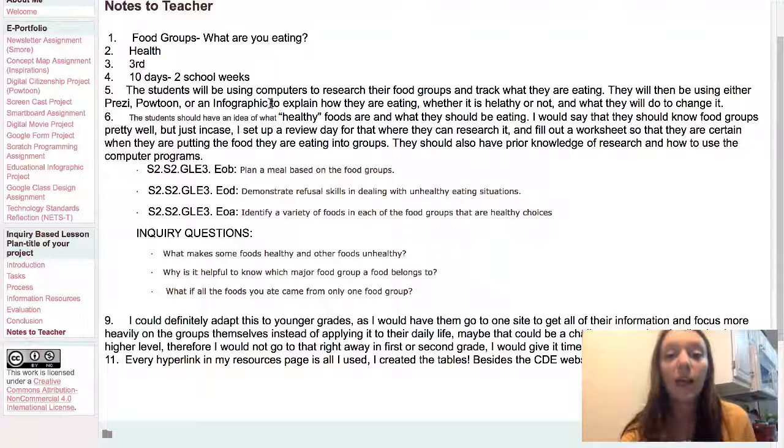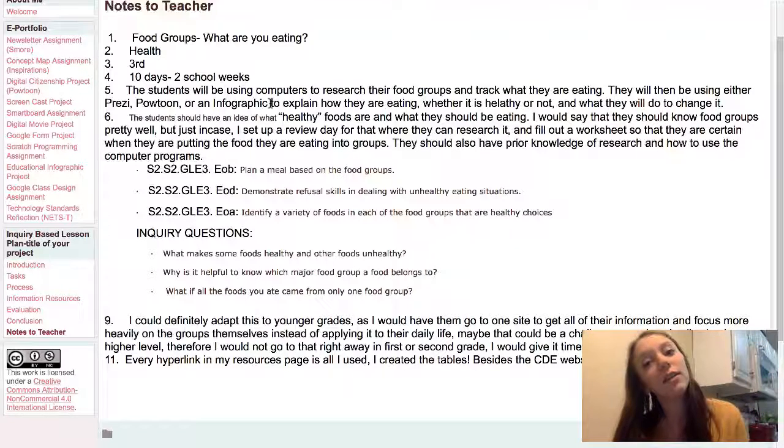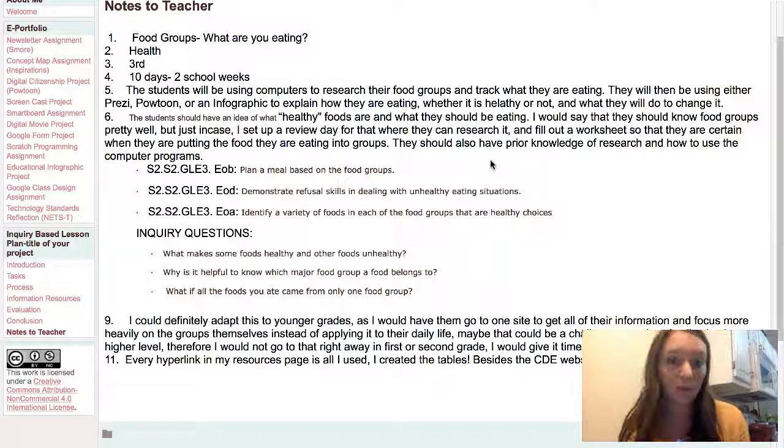And like prior knowledge, they should know a little bit about what healthy foods are and what they should be eating. And I would say that they should know food groups because it is in lower standards. But just in case they don't, I did set up that review day just so they can research it and fill out a worksheet. So that way they're certain of what the groups are when they're dividing up what they ate into those groups. And they should also have prior knowledge of research and how to use the computer programs such as Prezi, Powtoon, or Infographic.